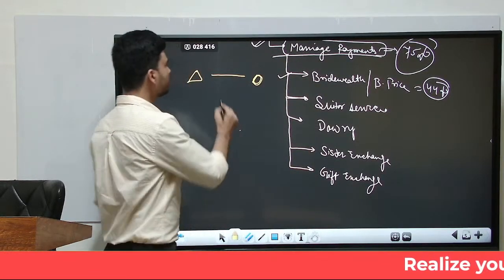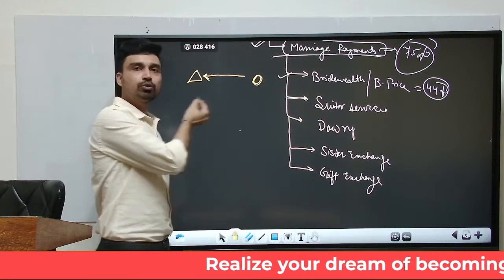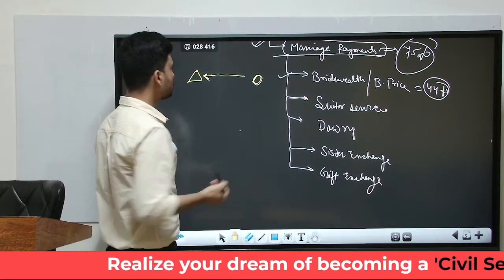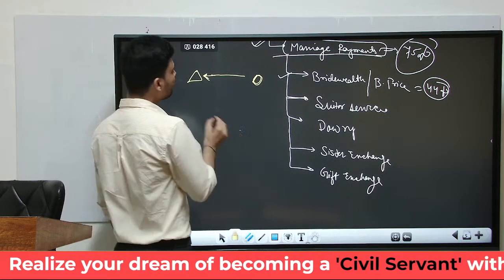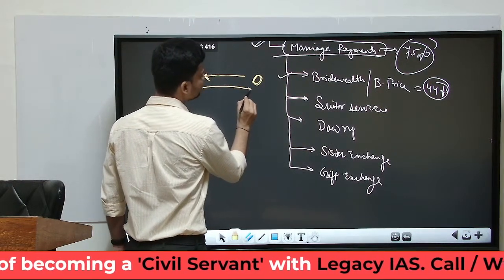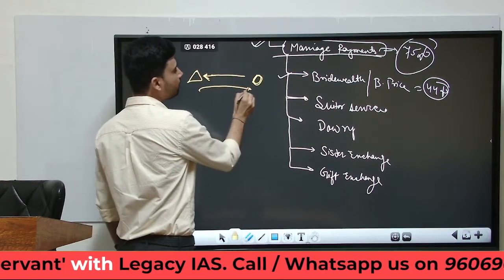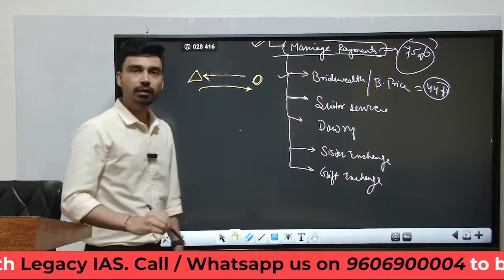In this case, bride wealth or bride price refers to the gifts, money or services that might be provided by the groom's family to the bride's family.